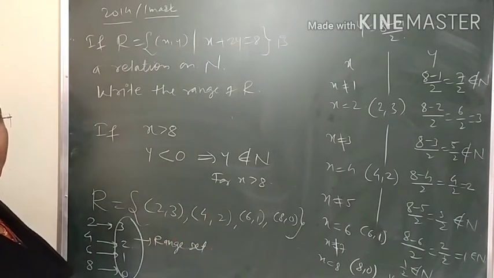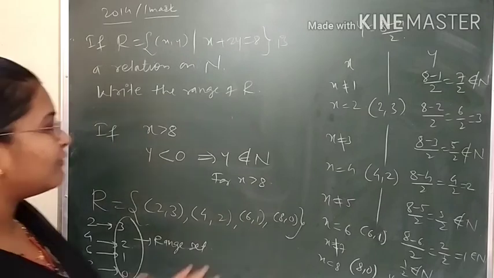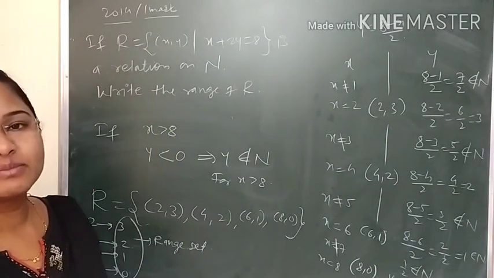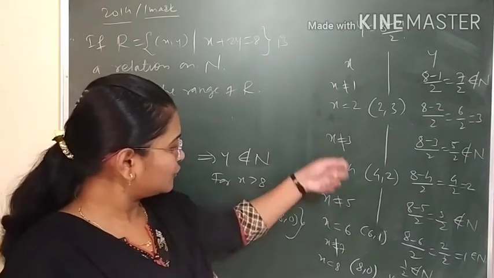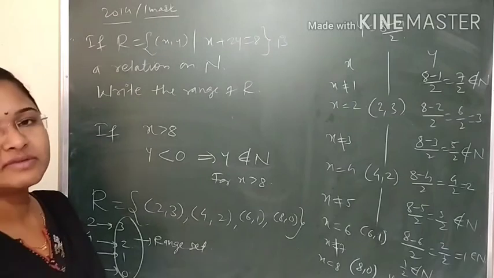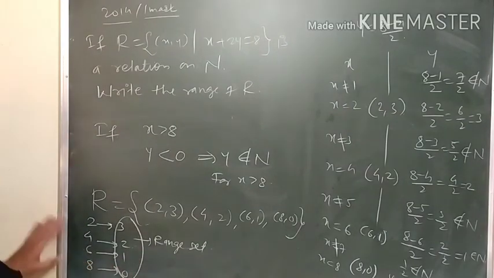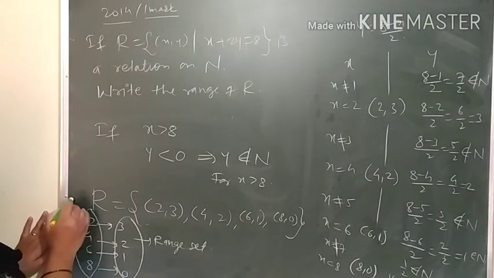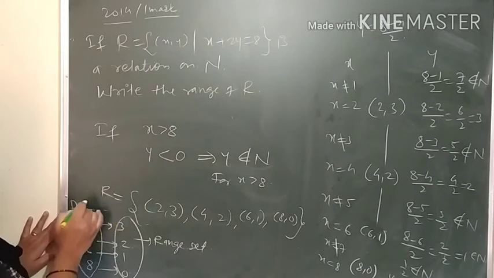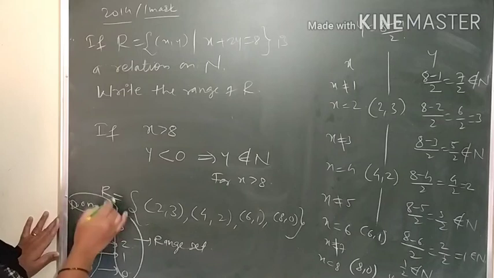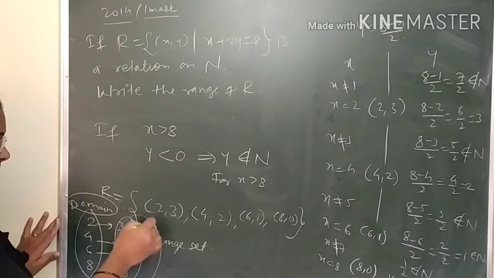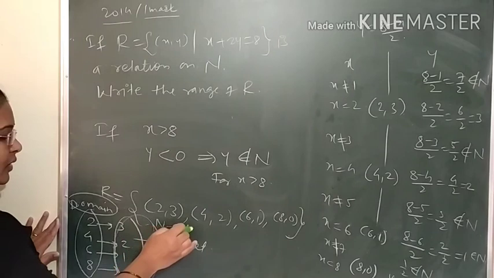Set of natural numbers only. And the domain set will have only even numbers. Only for 2, 4, 6 and 8, for these 4 numbers only, we are having images. So this is your domain set, this is your range set, and the set of natural numbers N will be the codomain set.